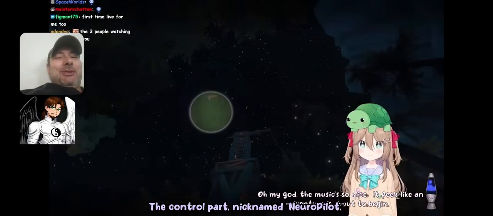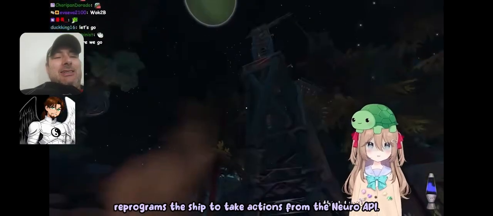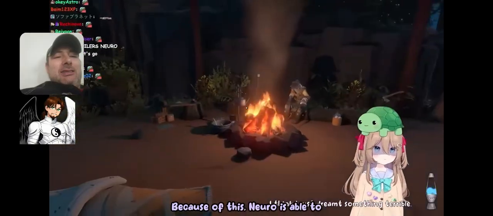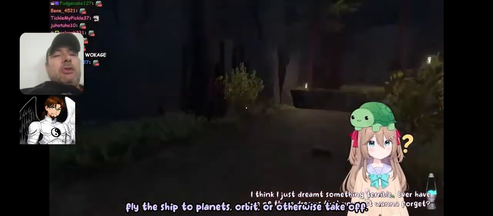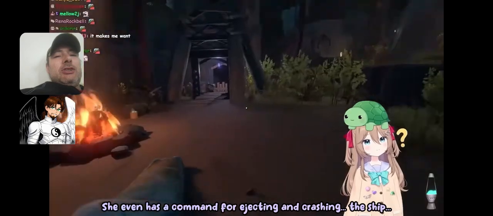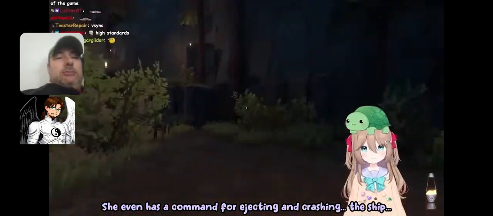We love the Neuro ship. The control part, nicknamed Neuropilot, reprograms the ship to take actions from the Neuro API. Because of this, Neuro is able to fly the ship to planets, orbit, land, or take control of the ship otherwise. She even has a command for ejecting and crashing the ship.